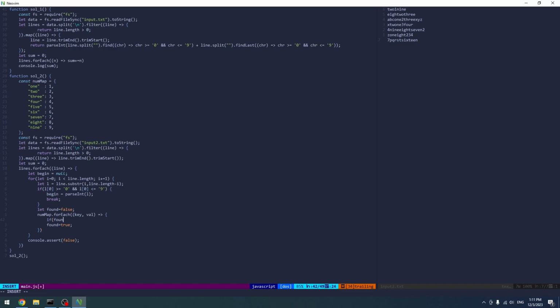If found, if L starts with key, then found is equal to true, and not only that, but also begin is equal to value, right? And if found, we can break. This is kind of very redundant code, and we can even do something like console log begin, maybe.